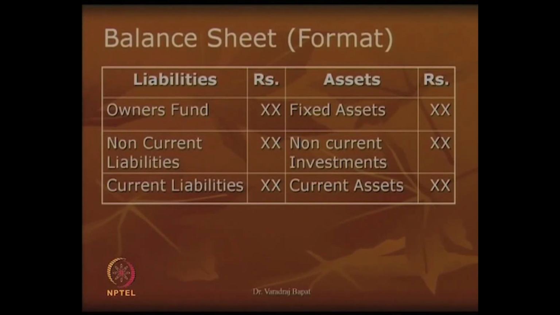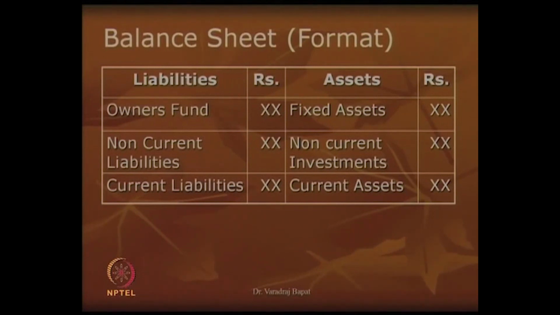Non-current liabilities represents the loans which are taken for a long term for the activities of the business. Current liabilities are the items which arise from day-to-day business activities like outstanding salary or outstanding electricity bill and so on. We have also dealt with some of the items in little more elaboration.